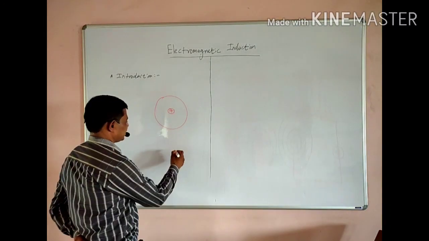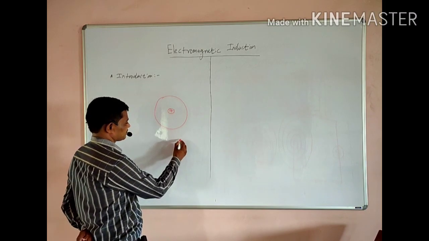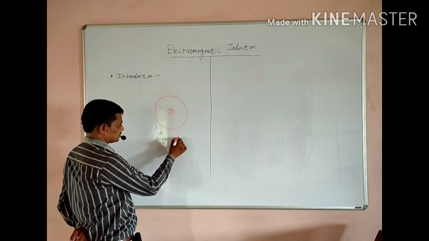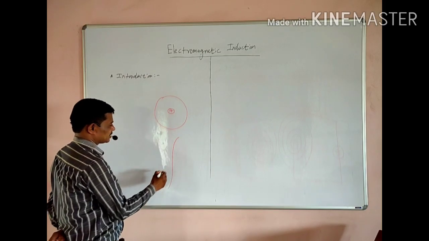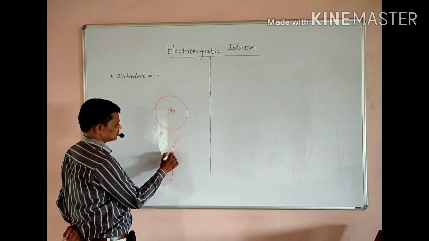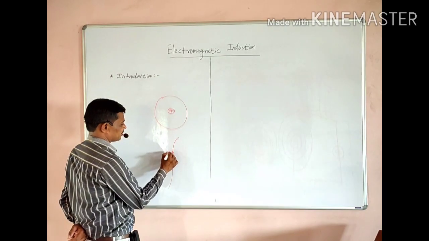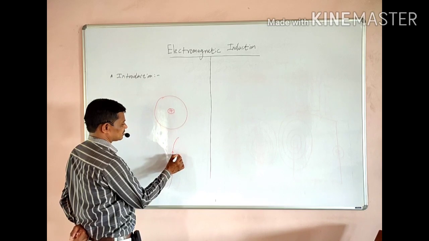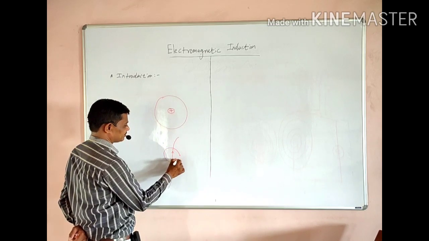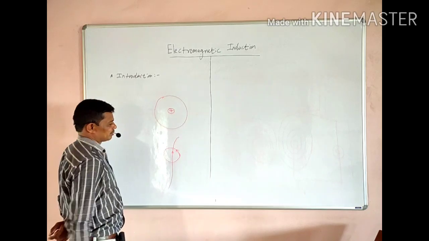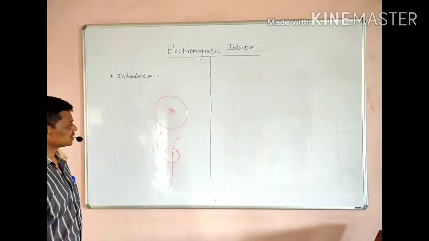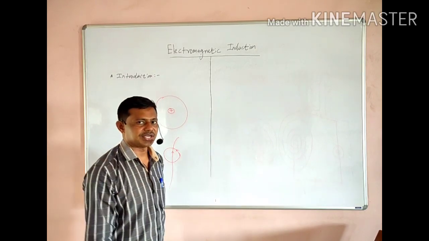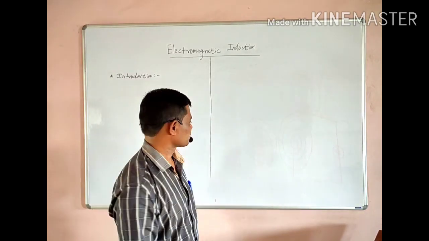We know that when such a charge is in motion, for this we can consider a conductor through which charge is moving, then in the surrounding region of this conductor there is a development of a magnetic field, which is like this. It is represented in terms of magnetic lines of force.